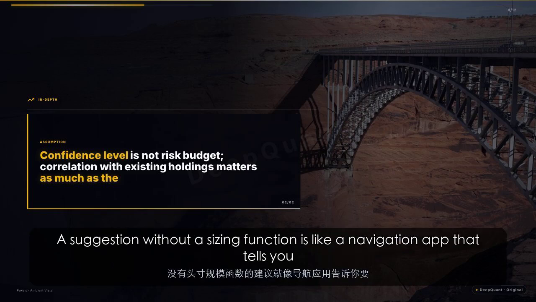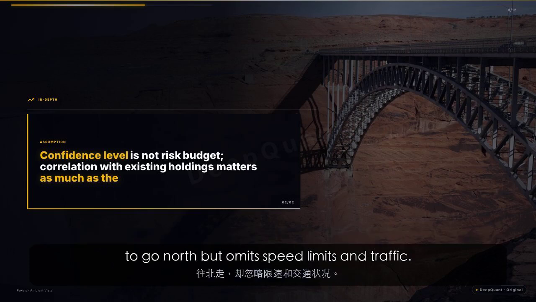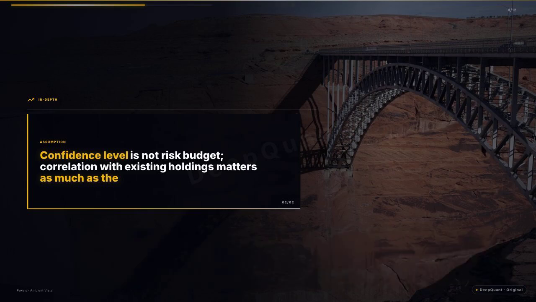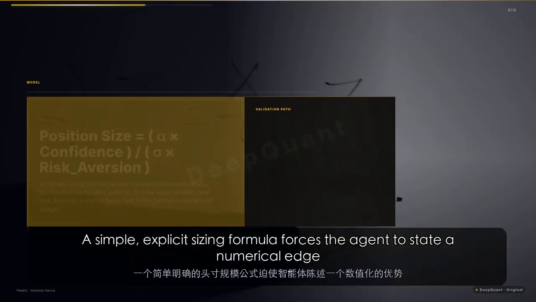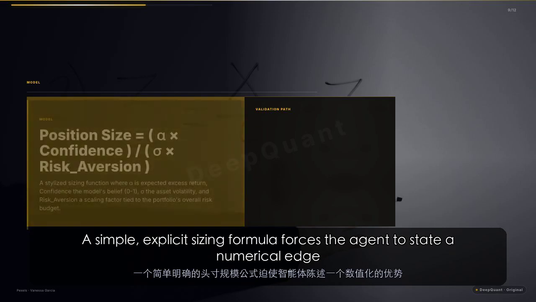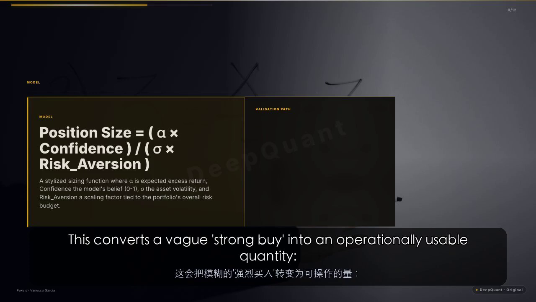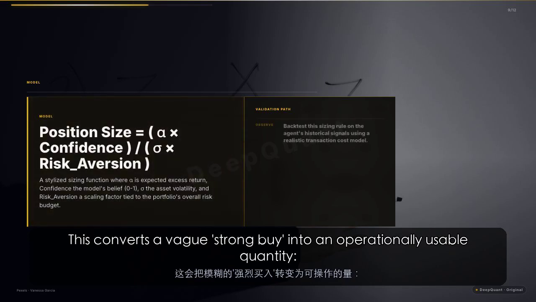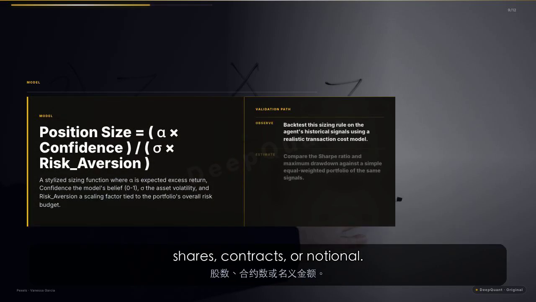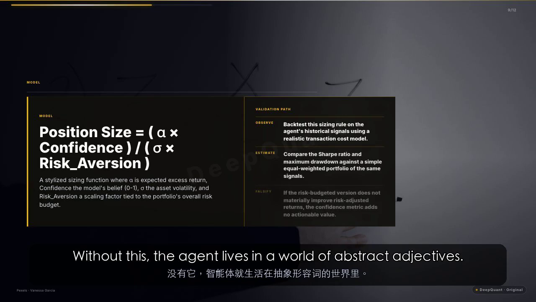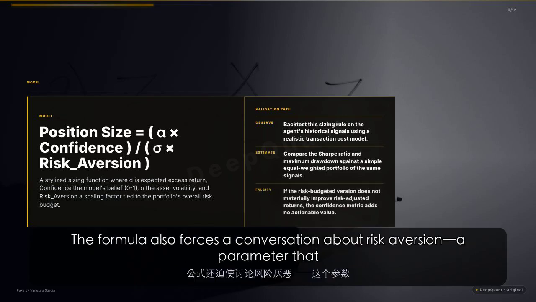A suggestion without a sizing function is like a navigation app that tells you to go north but omits speed limits and traffic. A simple, explicit sizing formula forces the agent to state a numerical edge and a numerical uncertainty. This converts a vague "strong buy" into an operationally usable quantity: shares, contracts, or notional. Without this, the agent lives in a world of abstract adjectives.